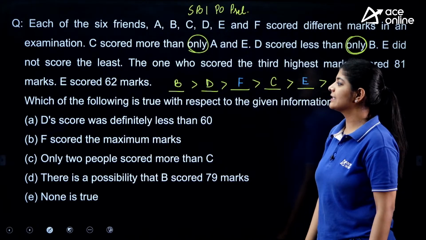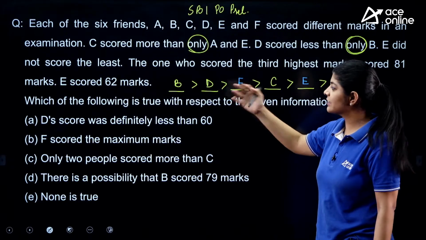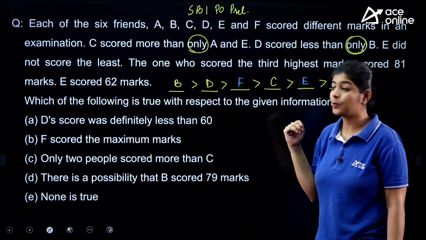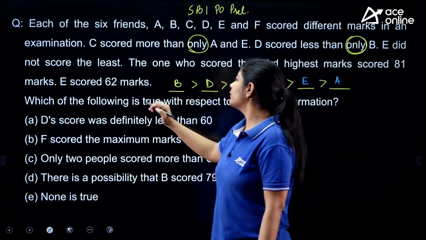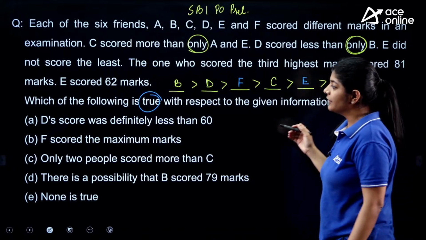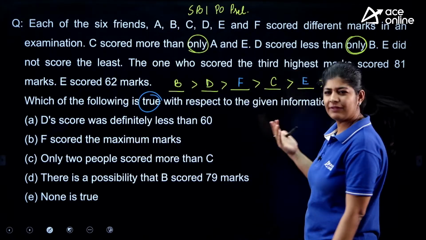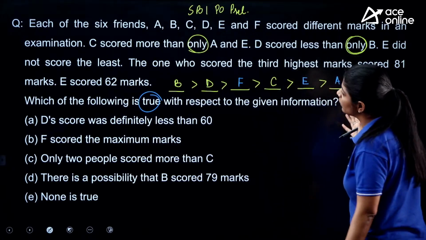Very good, Radhe. Now, on the basis of this arrangement, we simply have to answer this question, which is saying which of the following is true with respect to the given information. First, D's score was definitely less than 60. Can we say that? Do we have some more data?